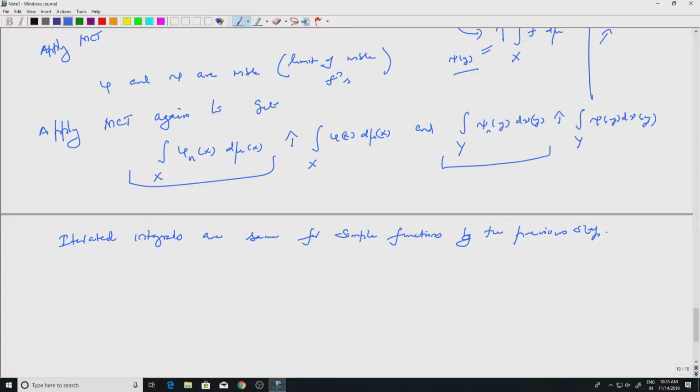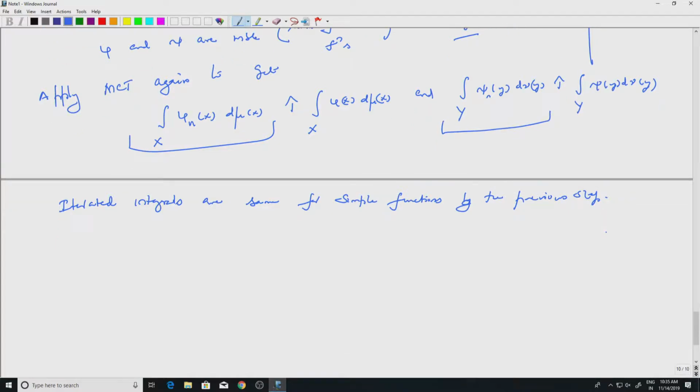What does that mean? That means the integral over x of phi n of x d mu x is the same as the integral over y of psi n of y d nu y.